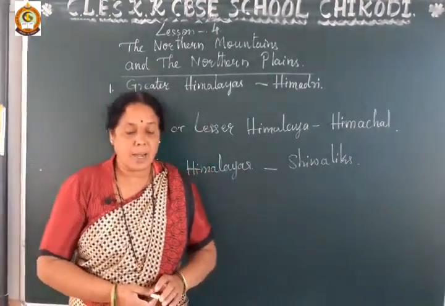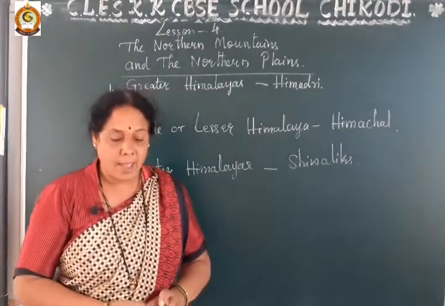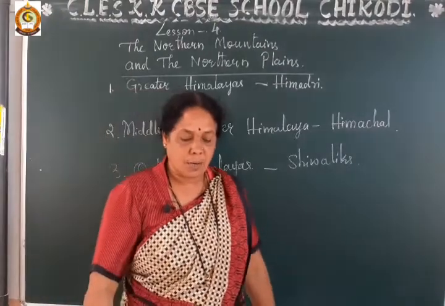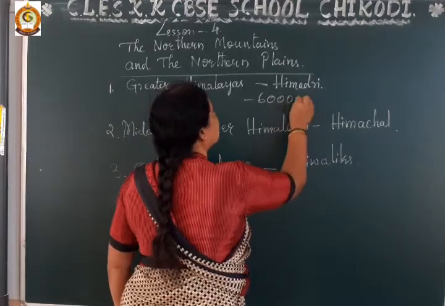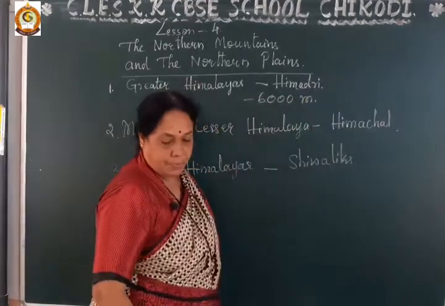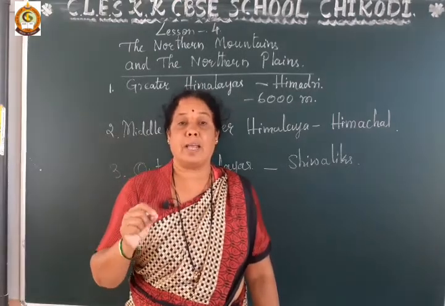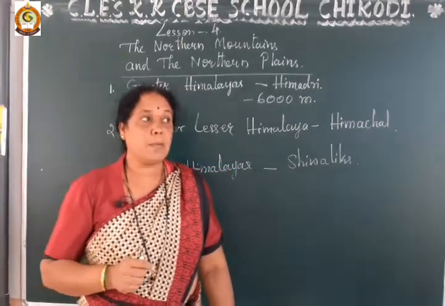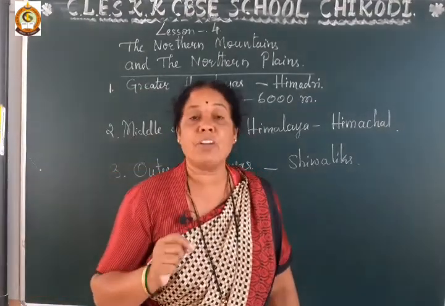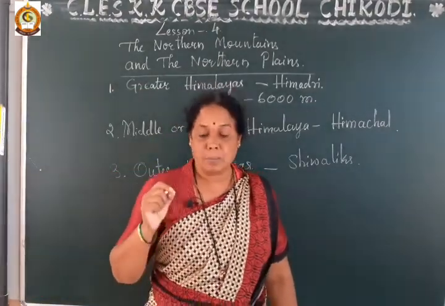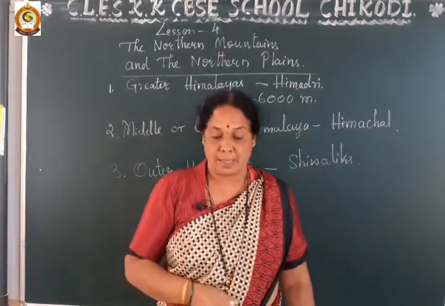The Greater Himalayas, also called Himadri, have an average height of 6,000 meters, and it is the highest range in the Himalayas.